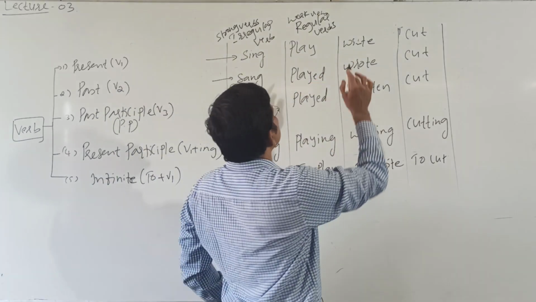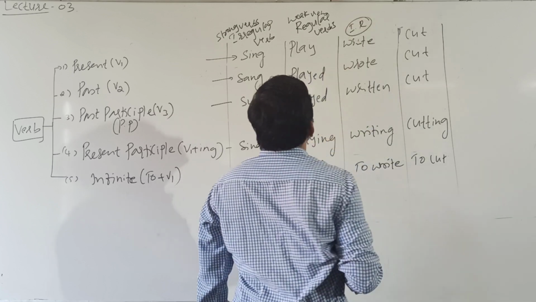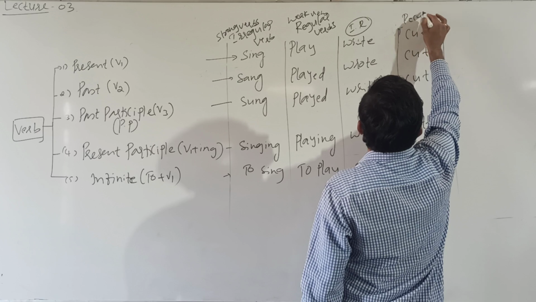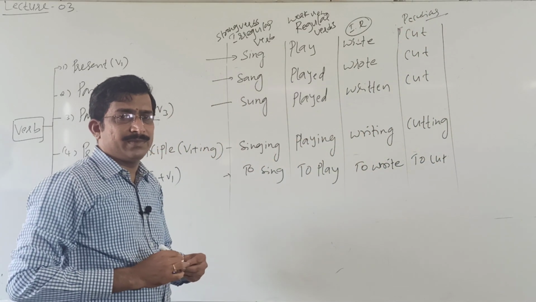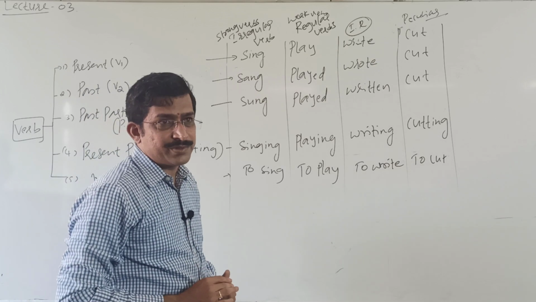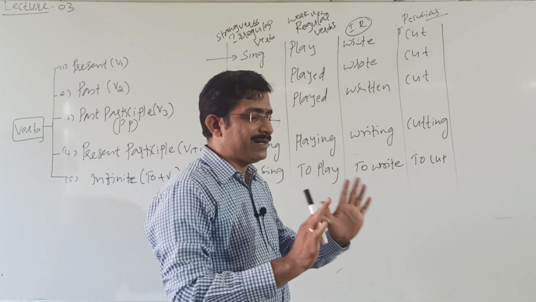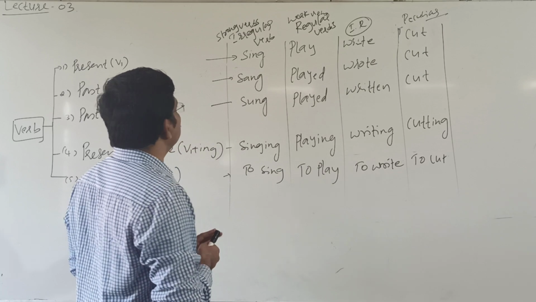Same, it is an irregular or strong verb, and these are called peculiar verbs. It means they remain the same, they do not change their forms in present, past, past participle. Called peculiar. A few are there. Okay, these are the forms of the verbs.